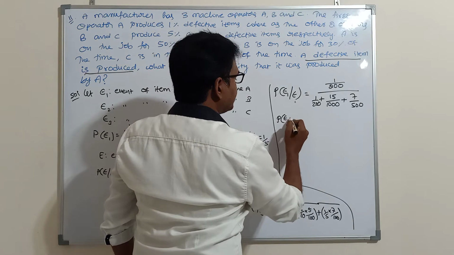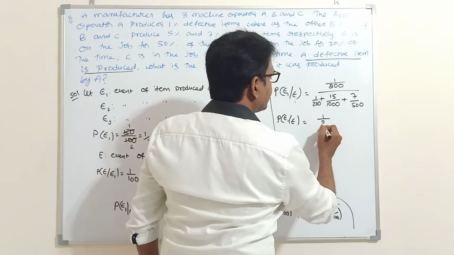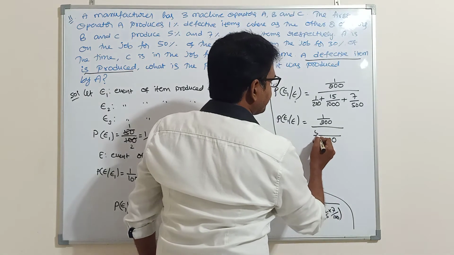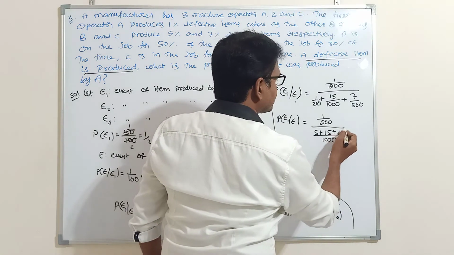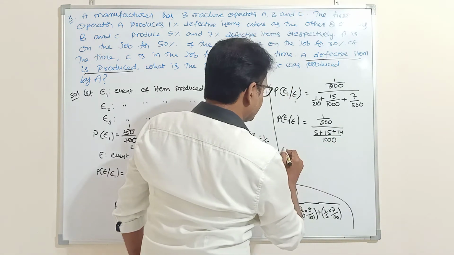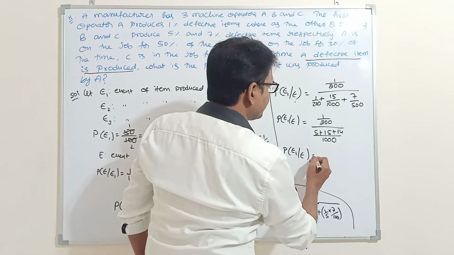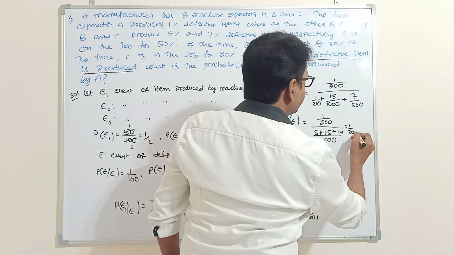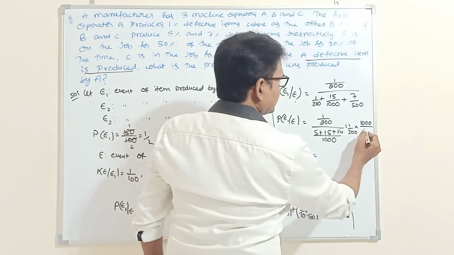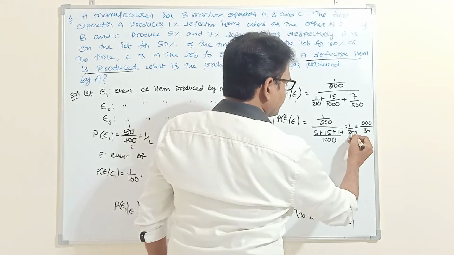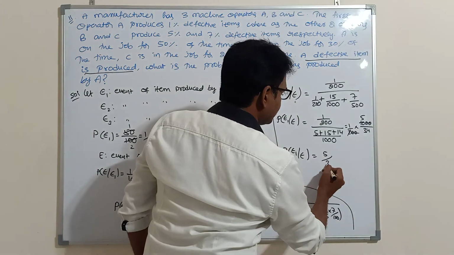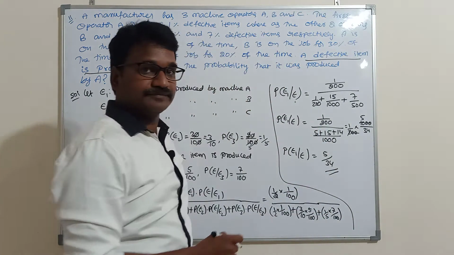P of E1 given E is equal to 1 by 200 by, LCM is 1000, 5 plus 15 plus 14, that is 34. So P of E1 given E is equal to 1 by 200 into 1000 by 34. So 200 gets cancelled. 2 5s are 10, so 5 by 34 is the answer for this problem.